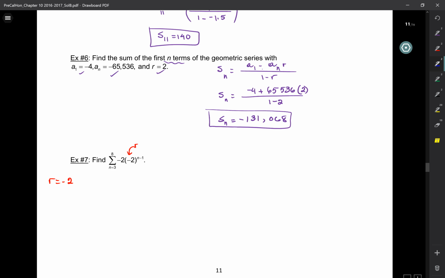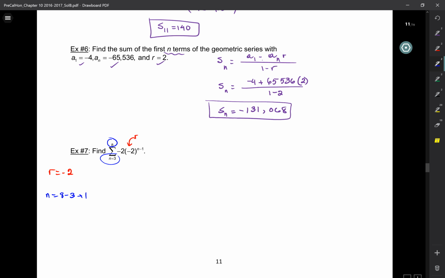Now, can we figure out what n is? So we start from n equals 3 and we go to n equals 8. Is it just 8 minus 3? Plus 1, because you have to count the 3 as well, right? So it's 3, 4, 5, 6, 7, 8. Because if you start at 3 and end at 8, how many did you go? 8 minus 3. Okay, yeah. So n is equal to 6.